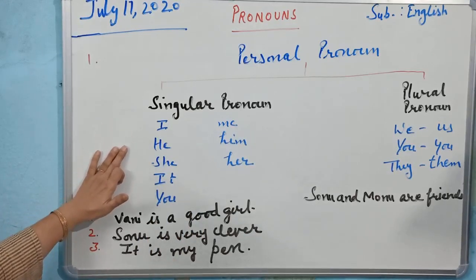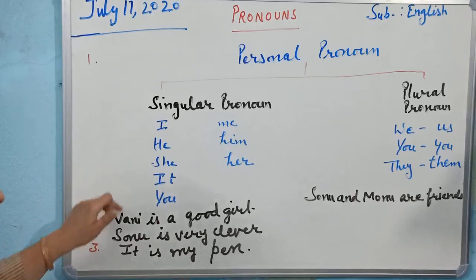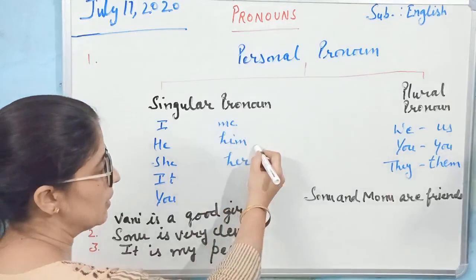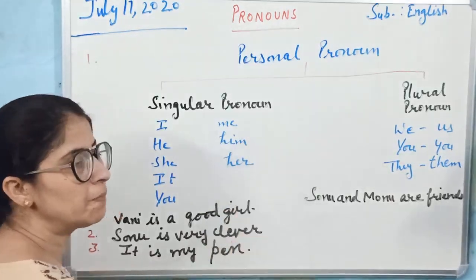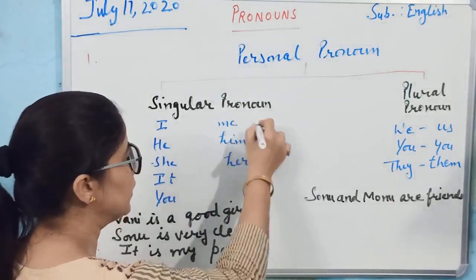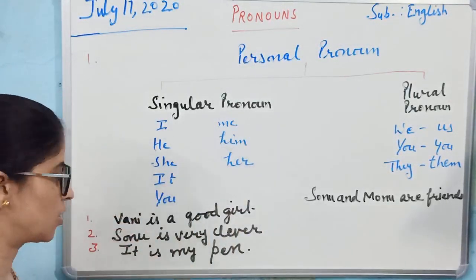We'll discuss in detail what subjects are, and how these will be used as subjects. Then me, him, her, these are also singular pronouns and these are used as objects. We'll discuss in detail about subject and object.